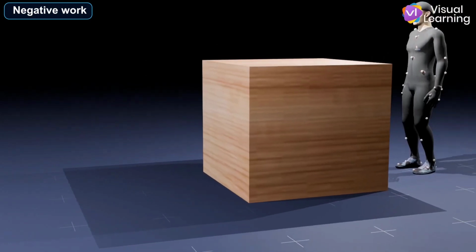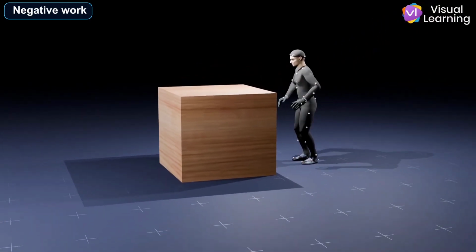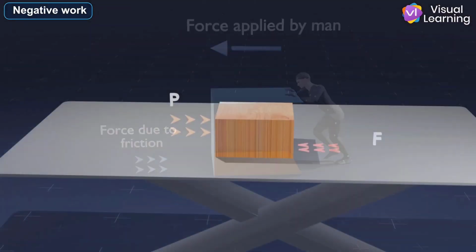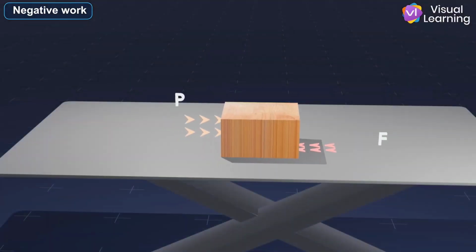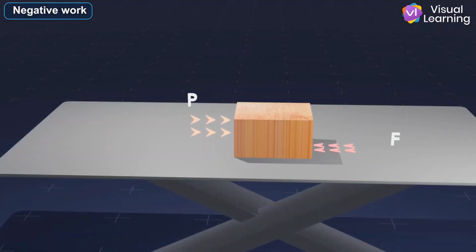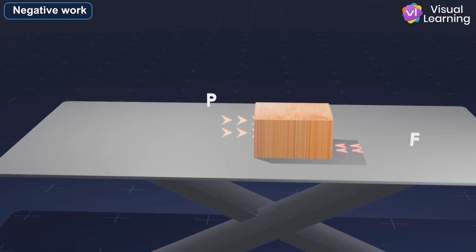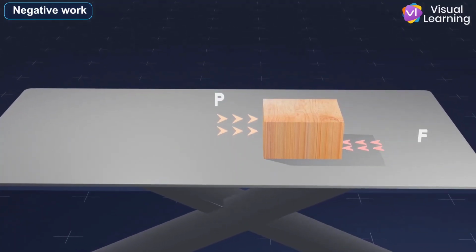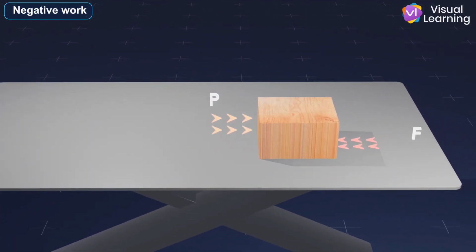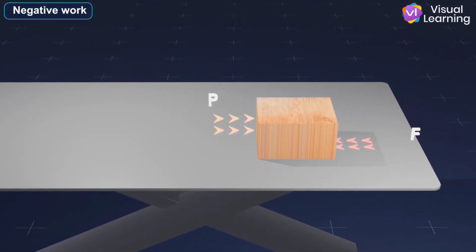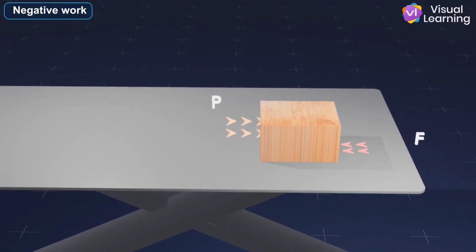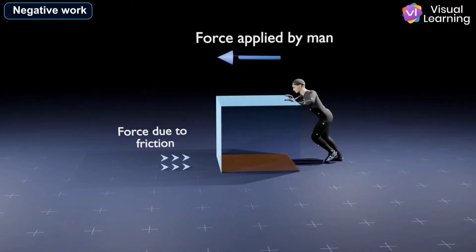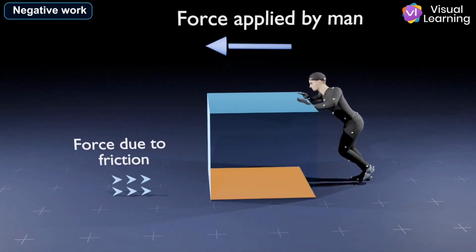Negative work. When force and displacement are in opposite directions, the work done is negative. For example, when an object moves on a rough surface, its motion is opposed by frictional force. The direction of friction is opposite to the displacement, so the work done by friction is negative. But note that the applied force used to move the object does positive work.